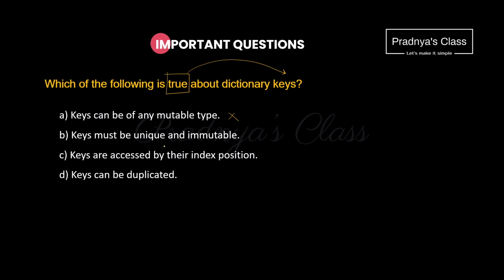Here is the second statement. Key must be unique and immutable. This is absolutely true. Though we got the true statement, but let's read the remaining one also. Keys are accessed by their index position. We don't have index in case of dictionary. Keys can be duplicate. No, this statement is false. Ultimately, B is the correct choice.